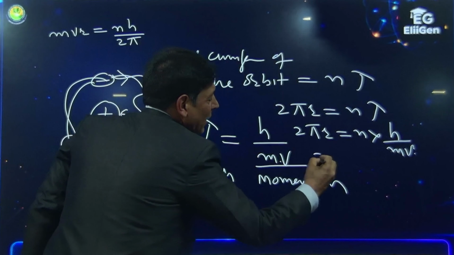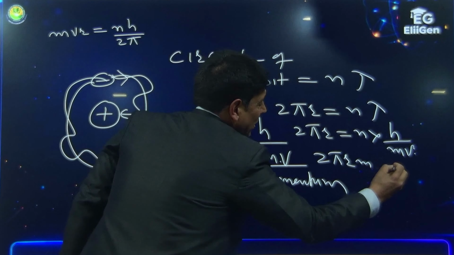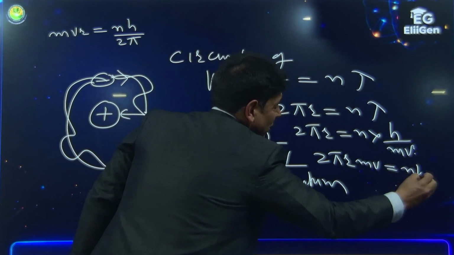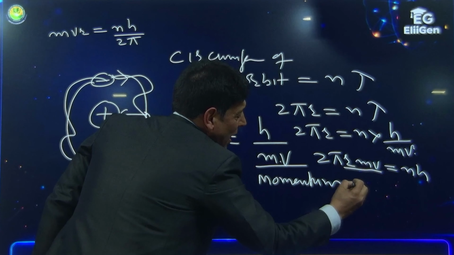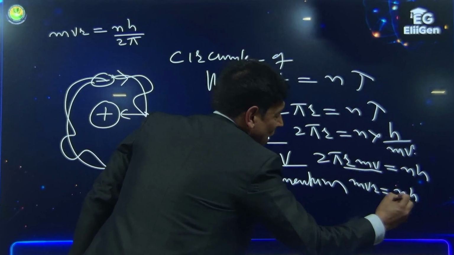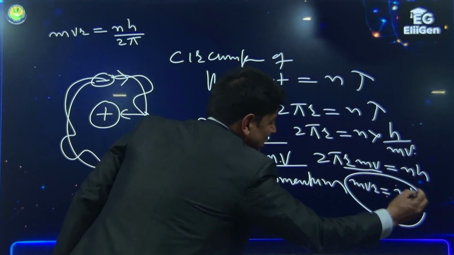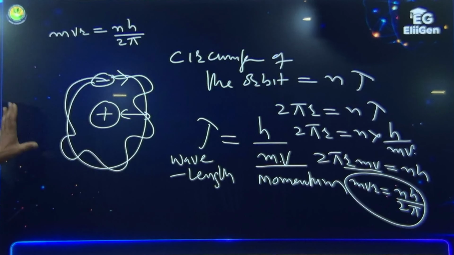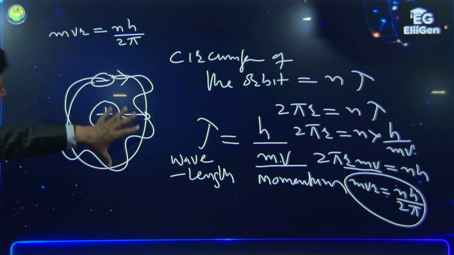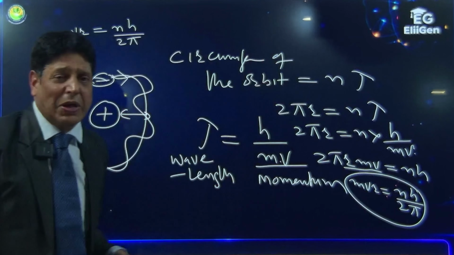Cross multiplying, 2πr mv is equal to nh, which means mvr should be equal to nh/2π. That is what Bohr had suggested: the orbit will be the one in which the angular momentum of the electron is nh/2π.